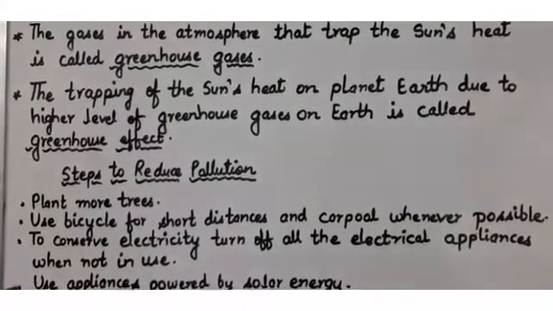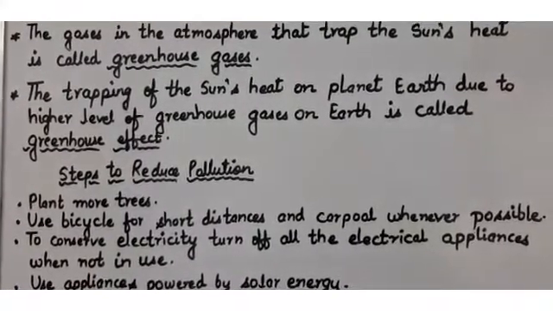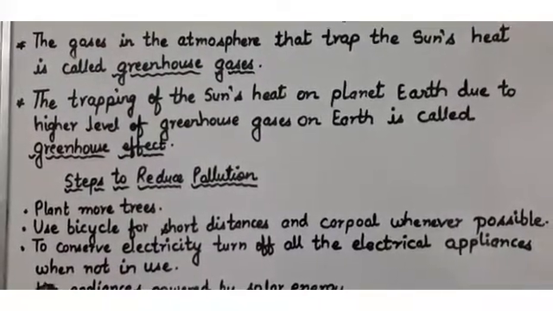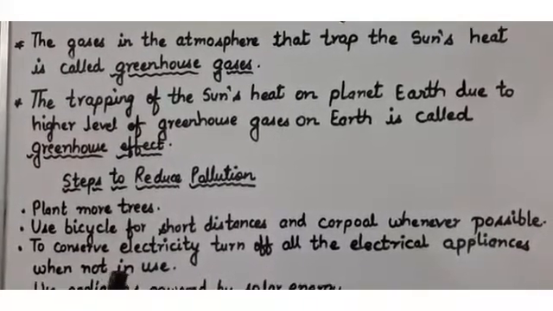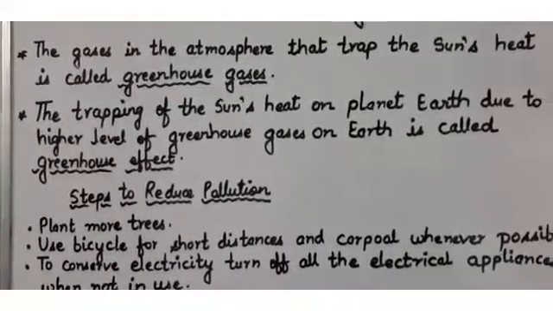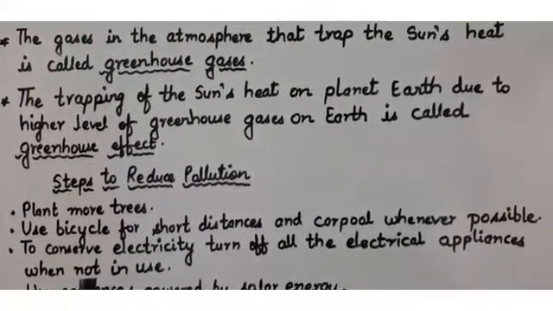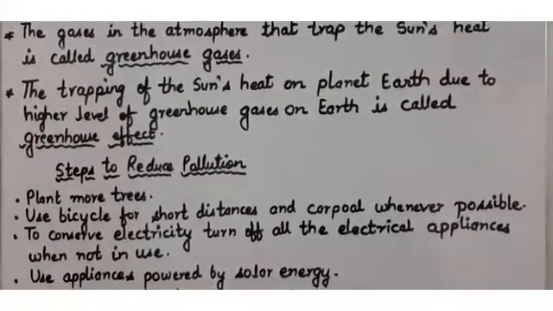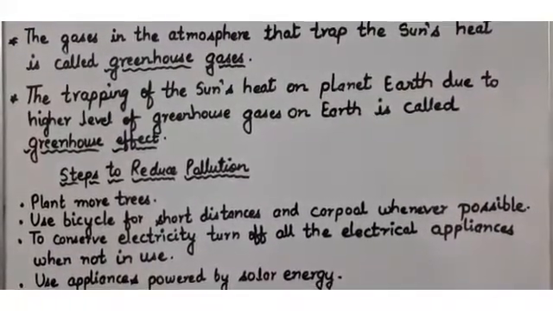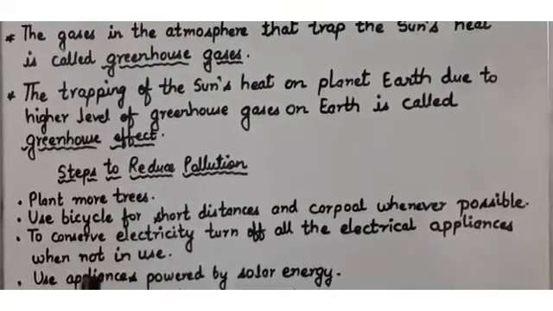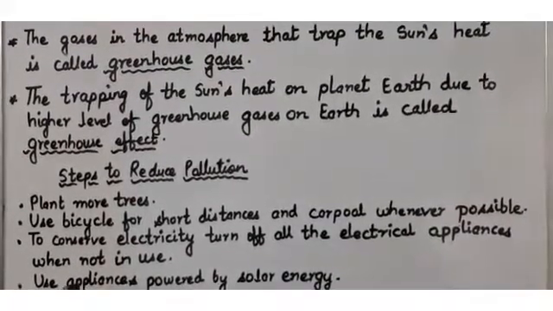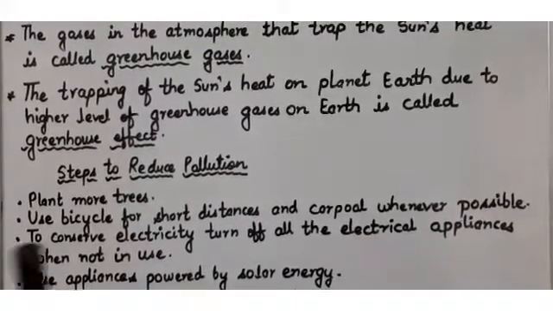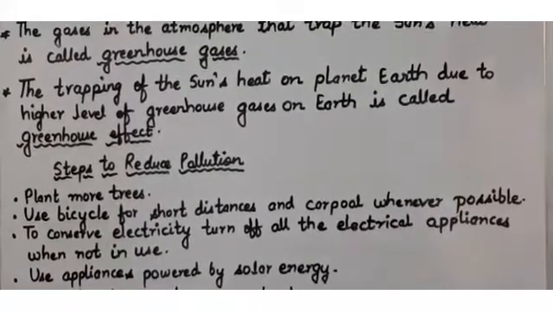We know that we are responsible citizens, and we should create awareness to reduce pollution. Now if we plant more trees, what will happen? The greenhouse gases will be less. Whenever we see a tree getting cut, what should we do? We should at least plant three saplings, which means at least three small, young plants in place of that cut tree.